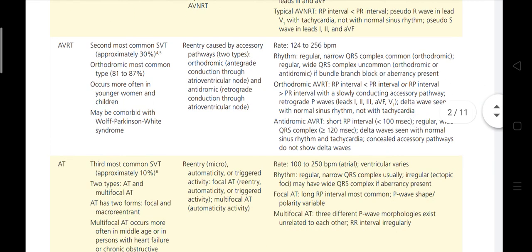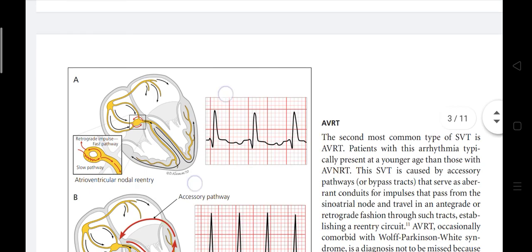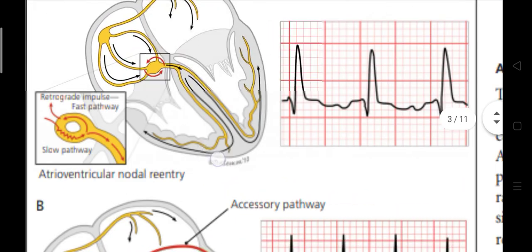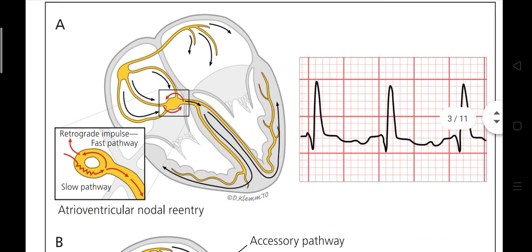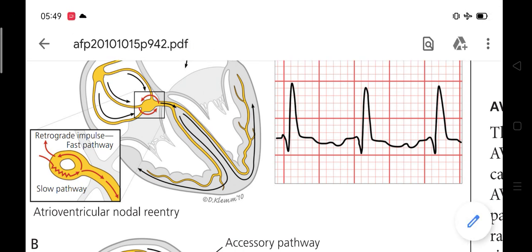Third is the AT. Atrial tachycardia usually has a rate a little less than AVNRT, but the ectopic P wave morphology will depend on the ectopic origin of the atrial tachycardia. So this is what we have discussed. You can see that there is a reciprocating fast and slow pathway, so you can't differentiate where the P wave is. The P wave is falling somewhere here on the QRS.